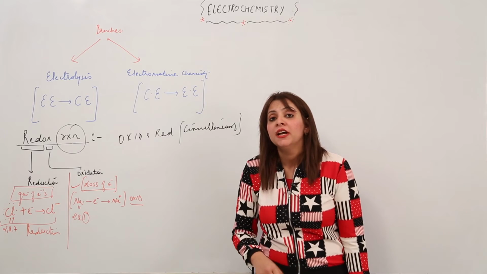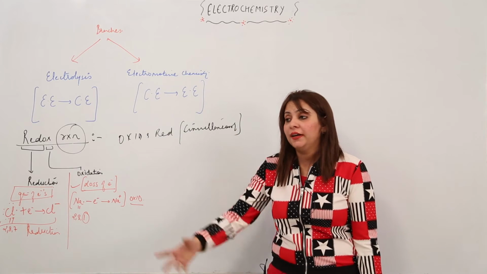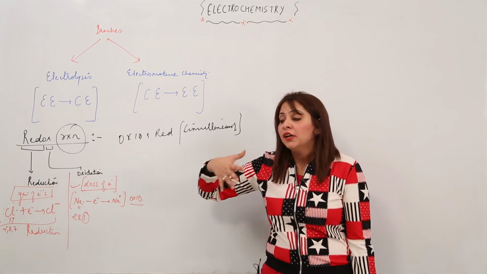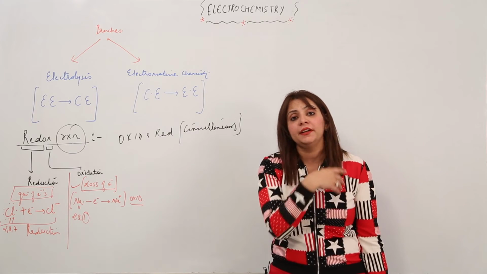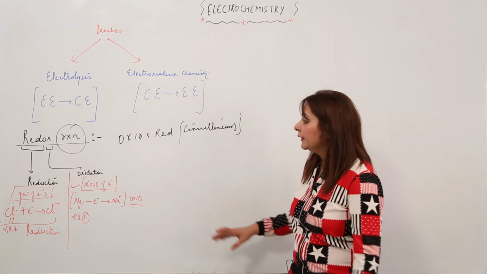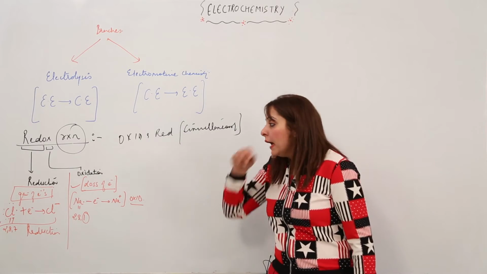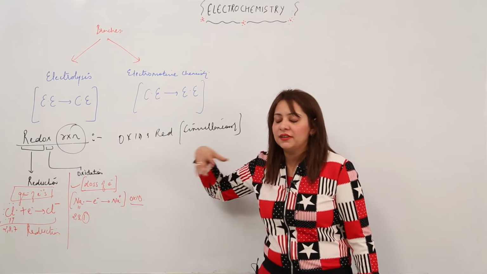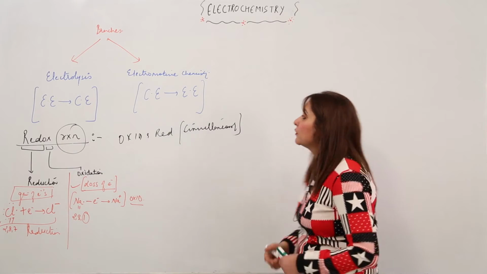This is very important. We will never see oxidation occurring in an independent manner, and reduction occurring in an independent manner. They occur at the cost of each other. It is an important point. So that is the redox reaction. I'll explain a few more redox reactions with a few more examples, so just look at the board.